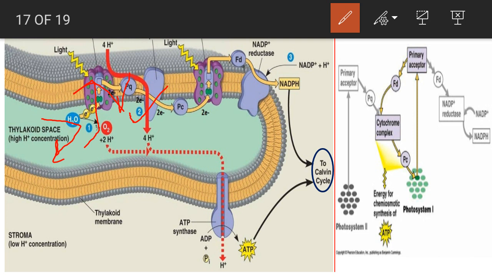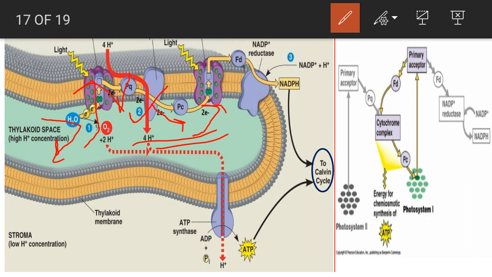Now after the B6F complex, electrons reach plastocyanin and then photosystem 1. During this transfer of electrons, protons which are present in the stroma of the chloroplast pass to the lumen of the thylakoid membrane. Now again talk about the electrons.